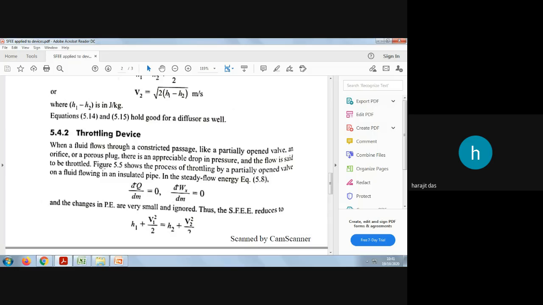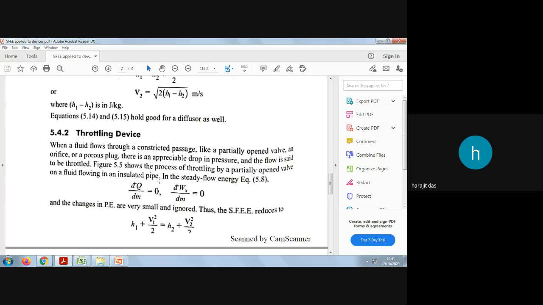Where there is a drop in pressure, and there is no external interaction with the system, that device is called a throttling device, and it will drop the pressure a little bit. This shows the process of throttling by a partially open valve on a fluid flowing in an insulated pipe.